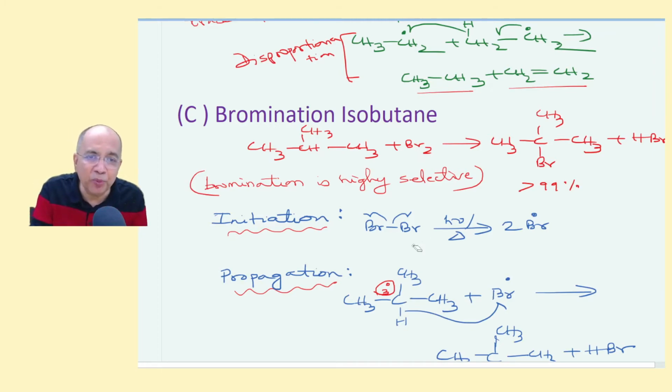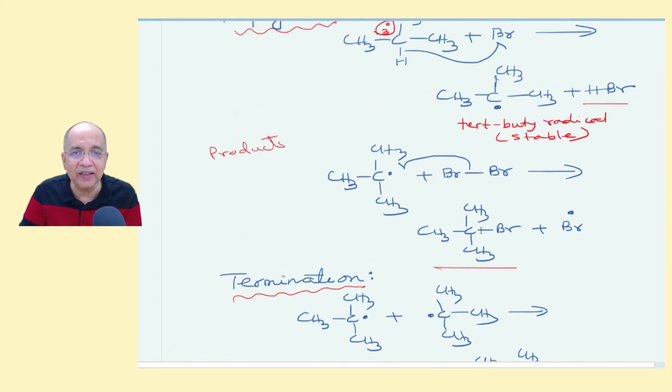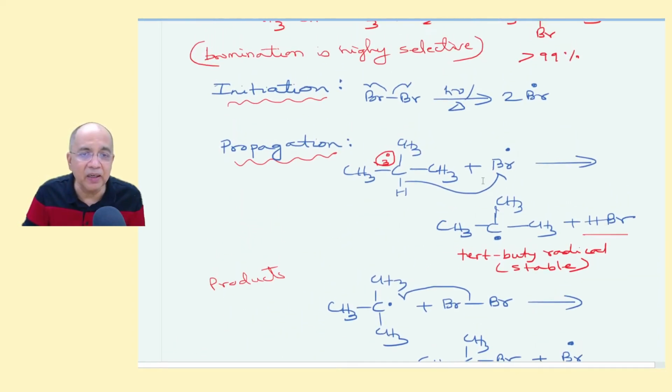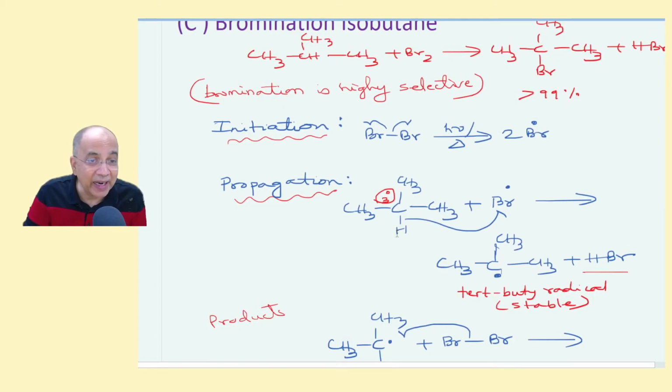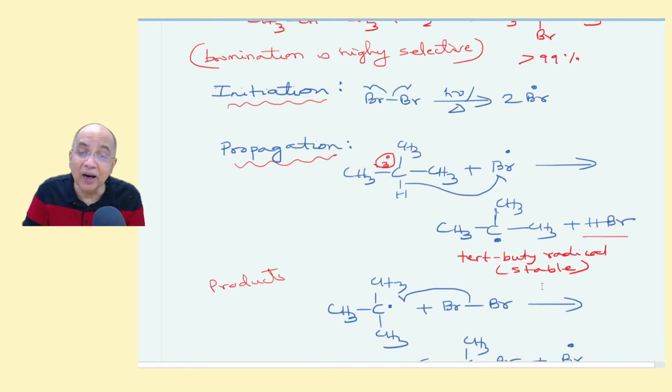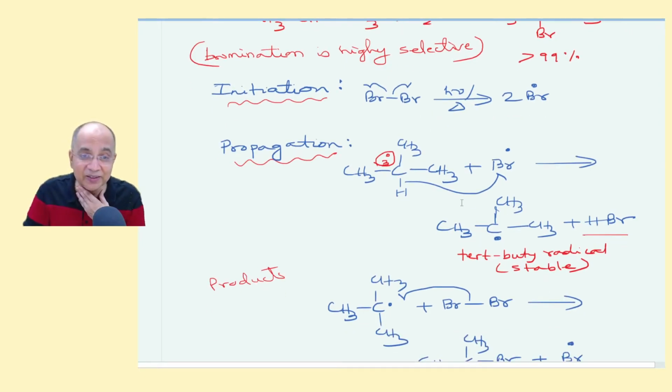Now, the bromine molecule breaks down to form a bromine radical. Then the bromine radical abstracts a hydrogen from the 3-degree carbon, which is most reactive, to produce a stable tertiary butyl free radical. Not this one, that is a very much less stable 1-degree radical. This is the 3-degree radical.